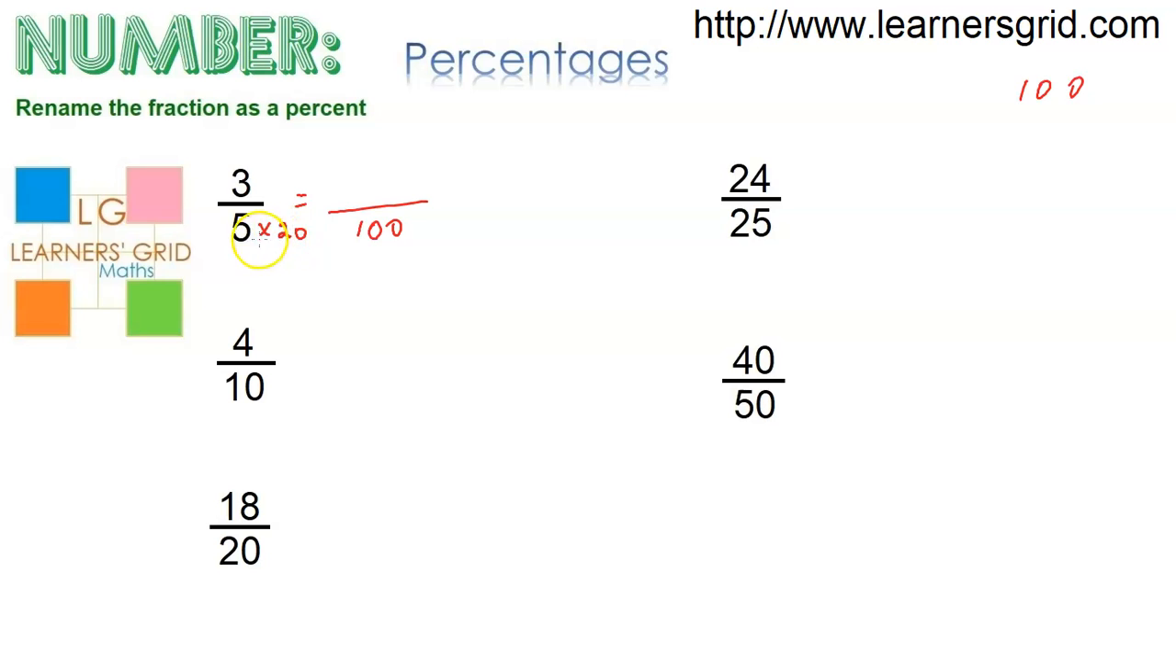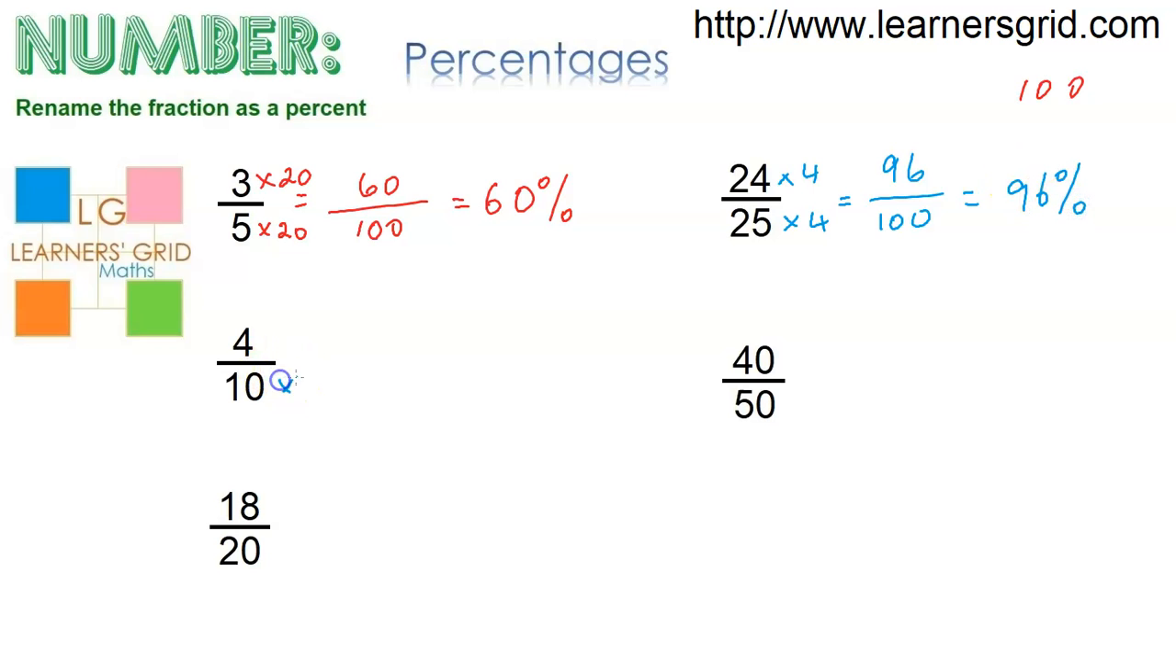So we've multiplied the denominator by 20, so we've got to multiply the numerator by 20, which equals 60. That gives us 60 over 100, and that makes it 60%. Let's try this one over here. We've got 25, so if you multiply by 4, we get 100. And that means we must do the same to the top. And that gives us 96. So 24 out of 25 is 96%.